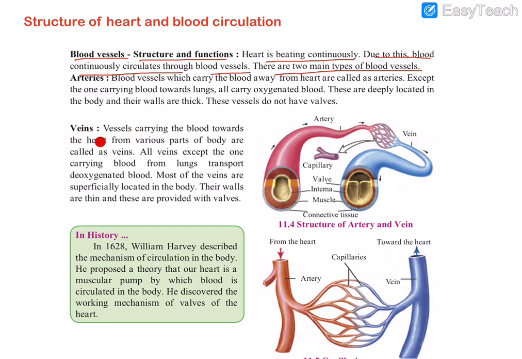Next is the vein. Vessels carrying blood towards the heart from various parts of the body are called veins. All veins except the one carrying blood from the lungs transport deoxygenated blood, meaning they don't contain oxygen. So veins carry deoxygenated blood, and the arteries carry oxygenated blood.